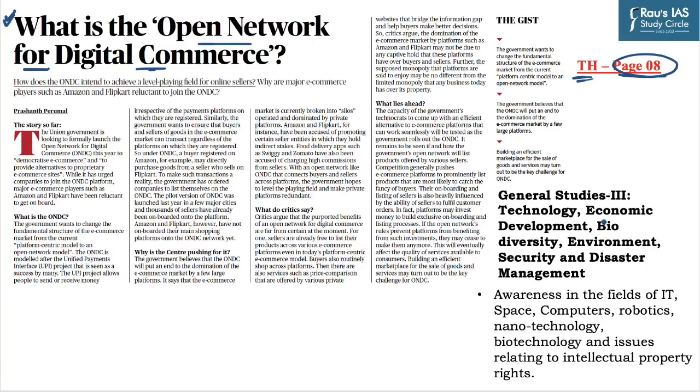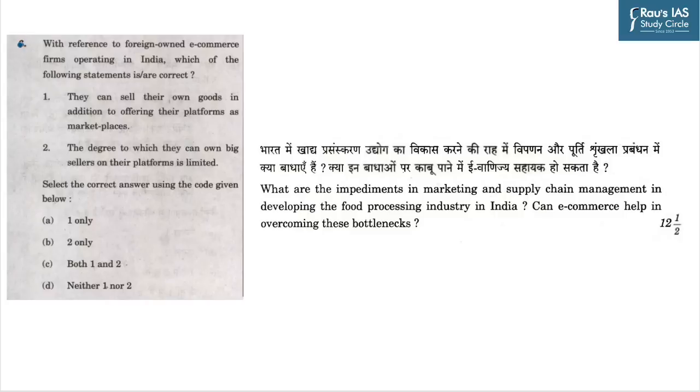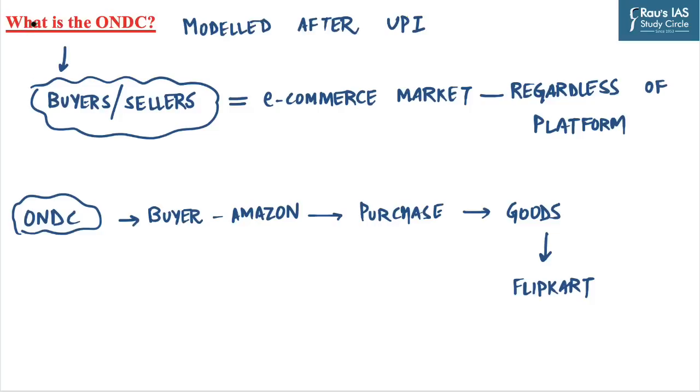This topic is important for General Studies Paper 3, in which the awareness in the field of IT and computers is directly mentioned. UPSC in 2022 asked a question related to e-commerce. And in 2015, a direct question on e-commerce came in General Studies Paper 3 of the UPSC Mains exam, which makes this topic important for the UPSC Civil Services exam. In this topic, we will discuss what is ONDC and why the government is pushing for it.